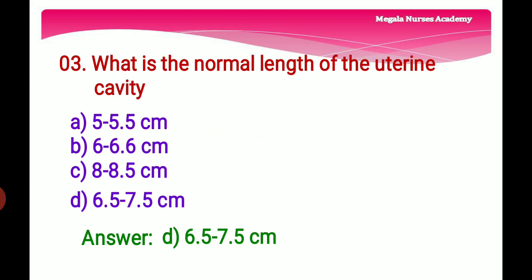Third question, what is the normal length of the uterine cavity? Option A, 5 to 5.5 centimeter. Option B, 6 to 6.6 centimeter. Option C, 8 to 8.5 centimeter. And option D, 6.5 to 7.5 centimeter. The right answer is option D, 6.5 to 7.5 centimeter. Because the normal length of the uterine cavity measures approximately 6.5 to 7.5 centimeter. So the right answer is option D, 6.5 to 7.5 centimeter.